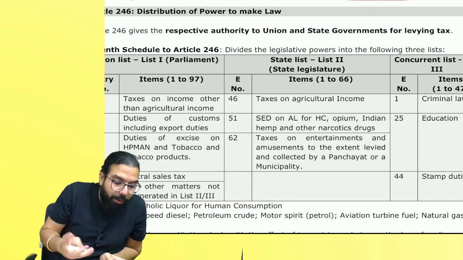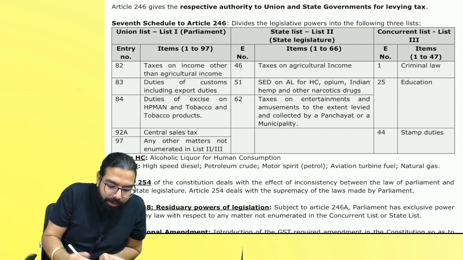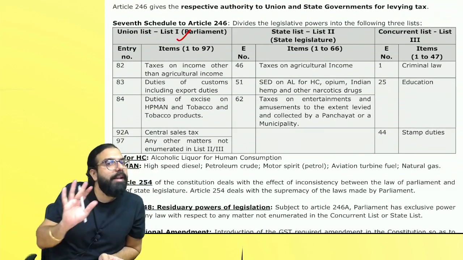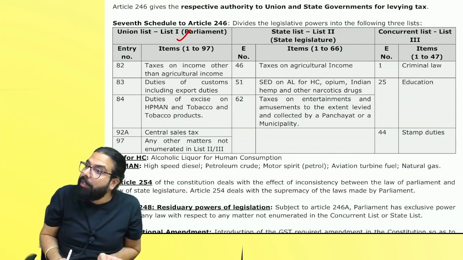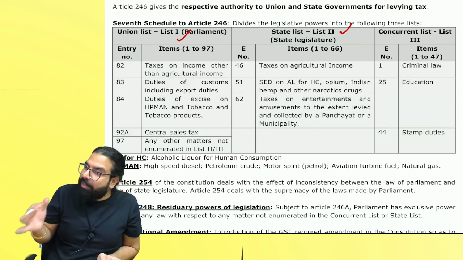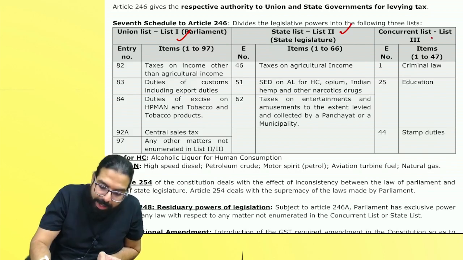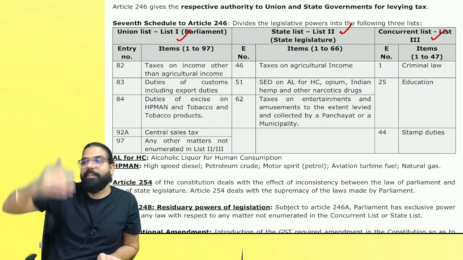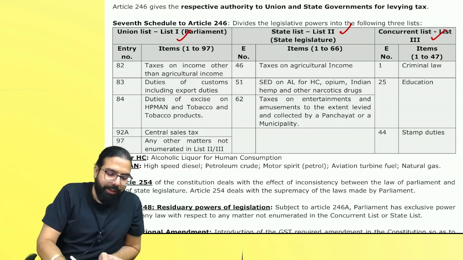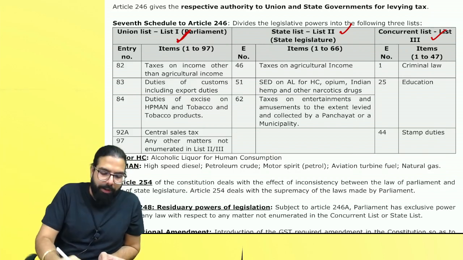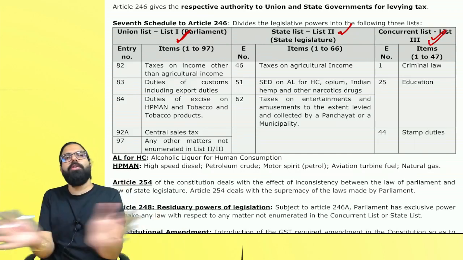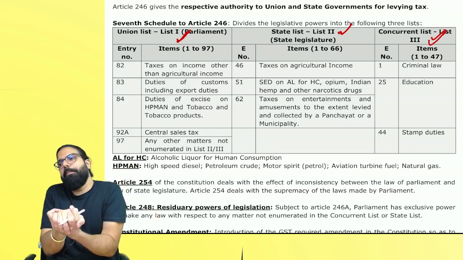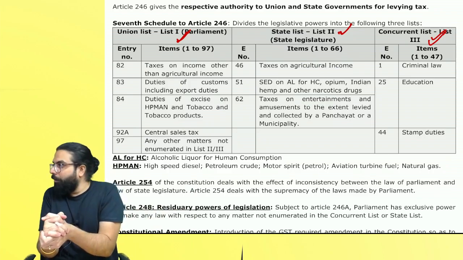They distributed the power to make the law between union list, for which parliament through law will be made. Basically, central government will make the law by getting it passed to the parliament. State list, state legislature through law will be made, and concurrent list. All this list they made saying, sir, this item only parliament can make the law. This item state legislature can make the law, and these items both the government, like brothers and sisters, they will make the law together. Are we clear, everyone?